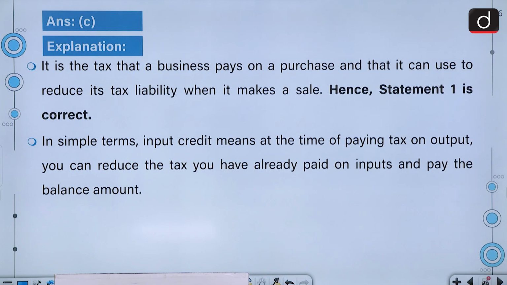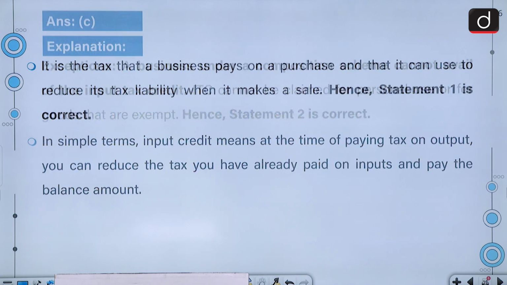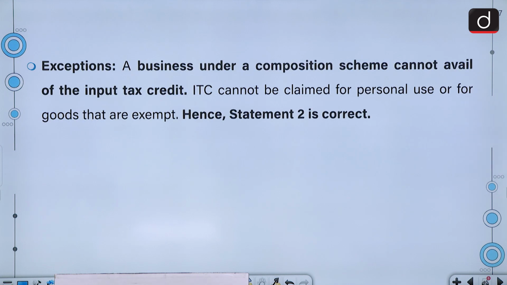Let us have a look at the explanation. It is the tax that a business pays on purchase and that it can use to reduce its tax liability when it makes a sale. Hence, statement 1 is correct. In simple terms, input credit means that at the time of paying tax on output, you can reduce the tax you have already paid on inputs and pay the balance amount. Exceptions are that a business under the composition scheme cannot avail of the input tax credit. ITC cannot also be claimed for personal use or for goods that are already exempt. Hence, statement 2 is also correct.